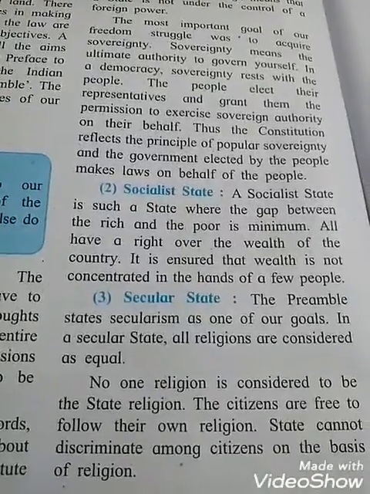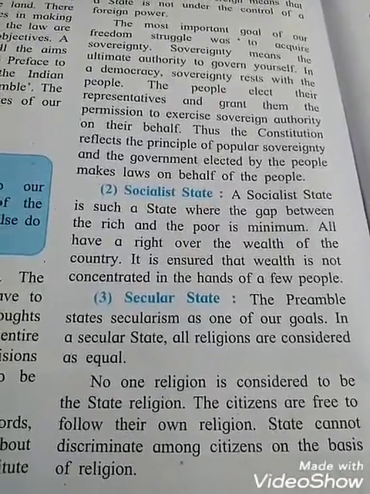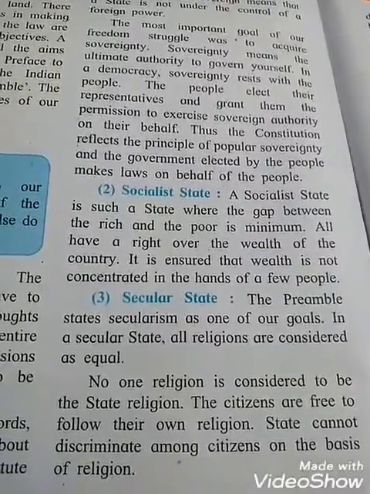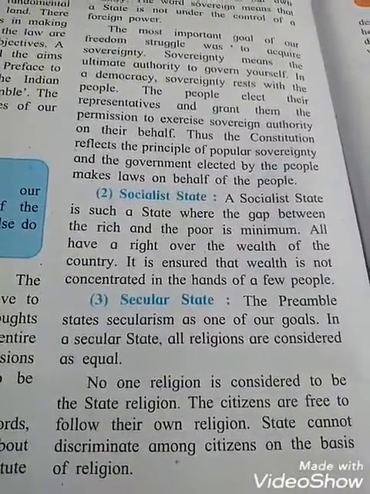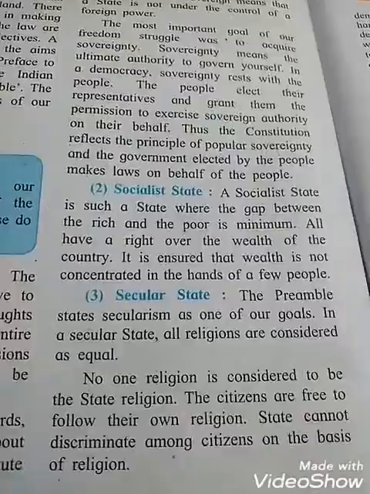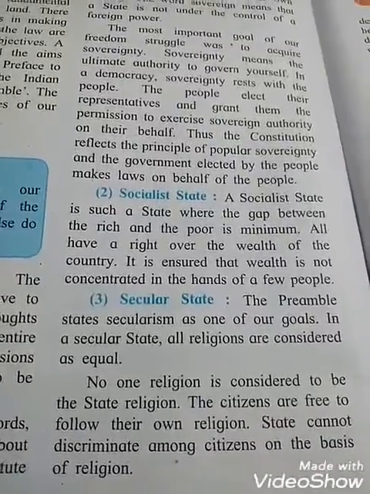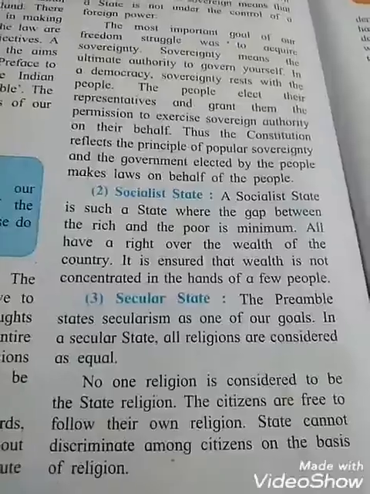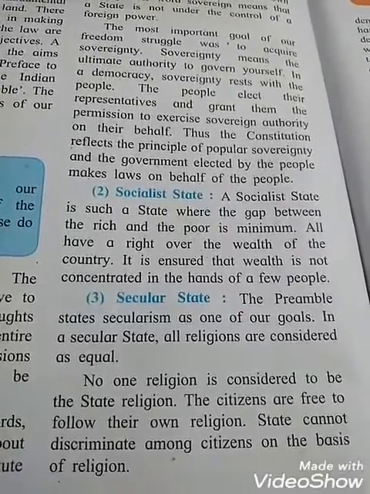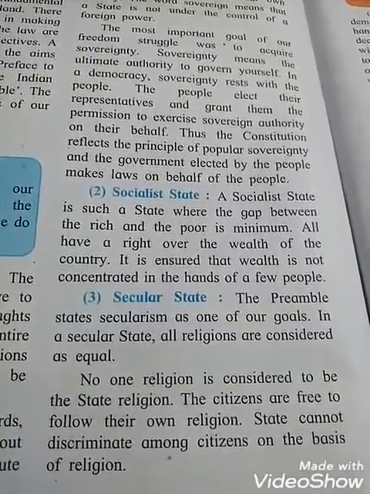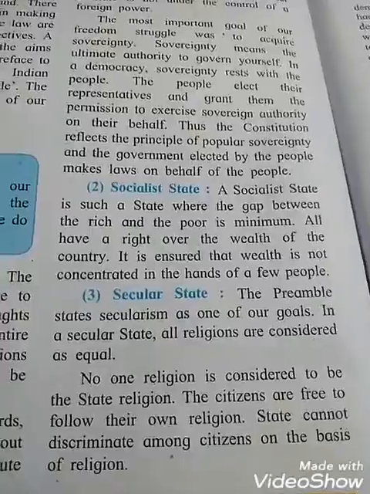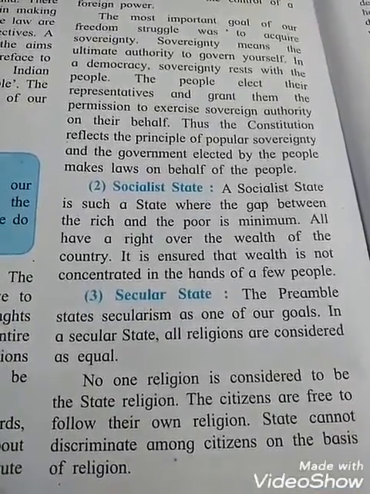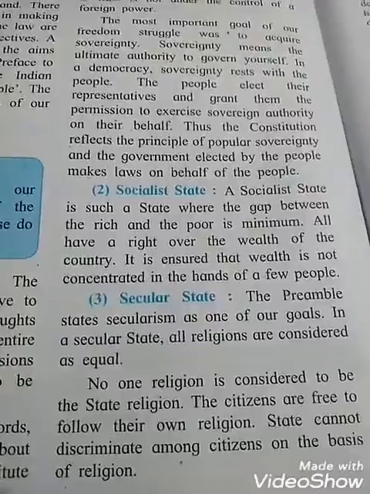No one religion is considered to be the state religion. The citizens are free to follow their own religion. And the state cannot discriminate among citizens on the basis of religion. That means the state cannot make discriminations among citizens on the basis of religion. So in a secular state we can say that all religions are considered to be equal.